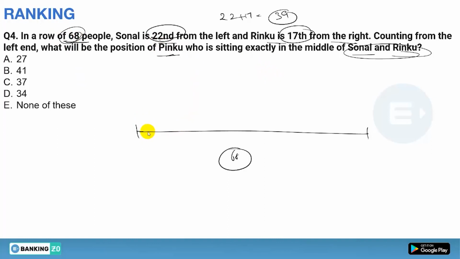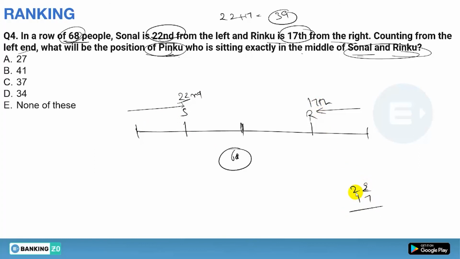Okay, so first of all, from the left, suppose this is Sonal and she is 22nd, and there you have Rinku who is 17th. Okay, done. Now we have to count the position from the left hand, and we have to find the position of Pinku from the left hand, and Pinku is sitting exactly in the middle of Sonal and Rinku, meaning Pinku is somewhere sitting here. Now see, total there are 68. 22 from the left hand till whom? Sonal. So these are 22, and these are 17.